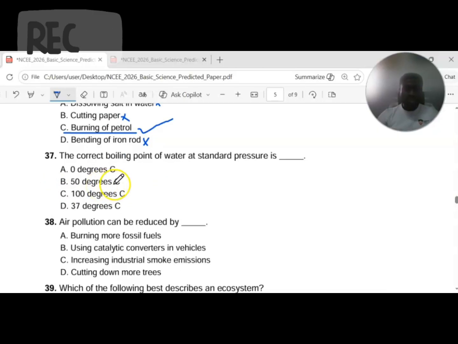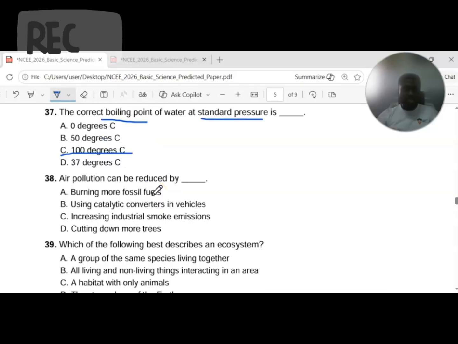Question 37. The boiling point of water at standard pressure, this is the focus, standard pressure is dash. A, 0 degrees centigrade. B, 50 degrees centigrade. C, 100 degrees centigrade. D, 37 degrees centigrade or Celsius. So at which temperature does water boil? Water boils at 100 degrees centigrade at standard temperature and pressure without impurities. So that boiling point is always at 100 degrees centigrade or Celsius. Is that taken? Alright.